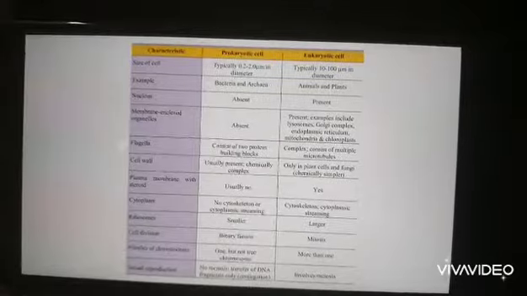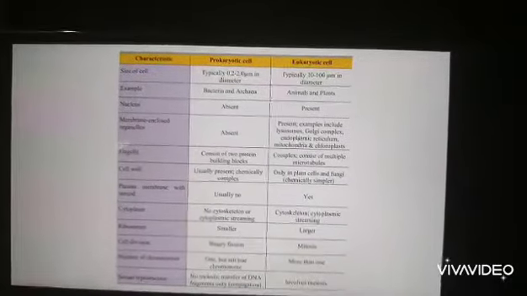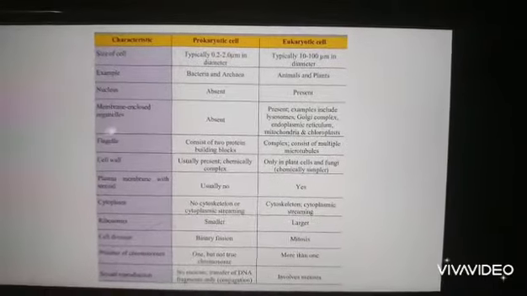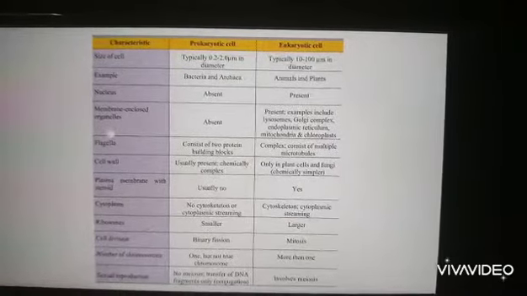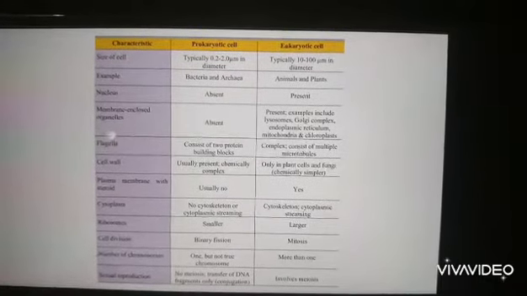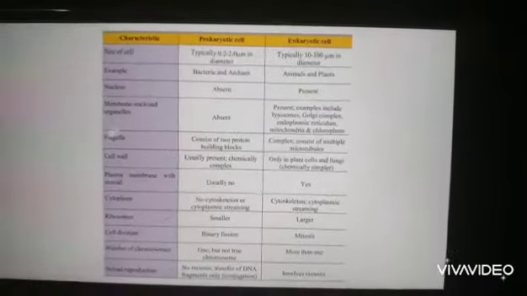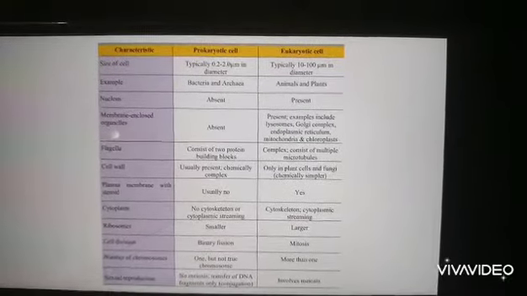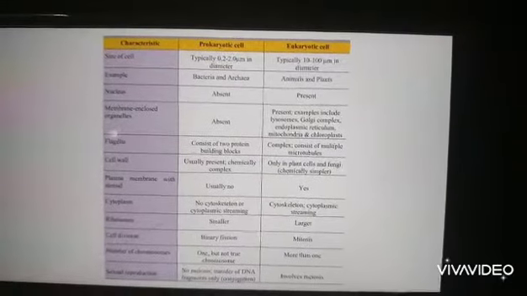In eukaryotic cell, cytoskeleton is present and cytoplasmic streaming is also present because in cytoplasm all the cell organelles are present. Ribosomes: very small in size in prokaryotic cells and larger in eukaryotic cell. Cell division: binary fission in prokaryotic cell and mitosis in eukaryotic cell.